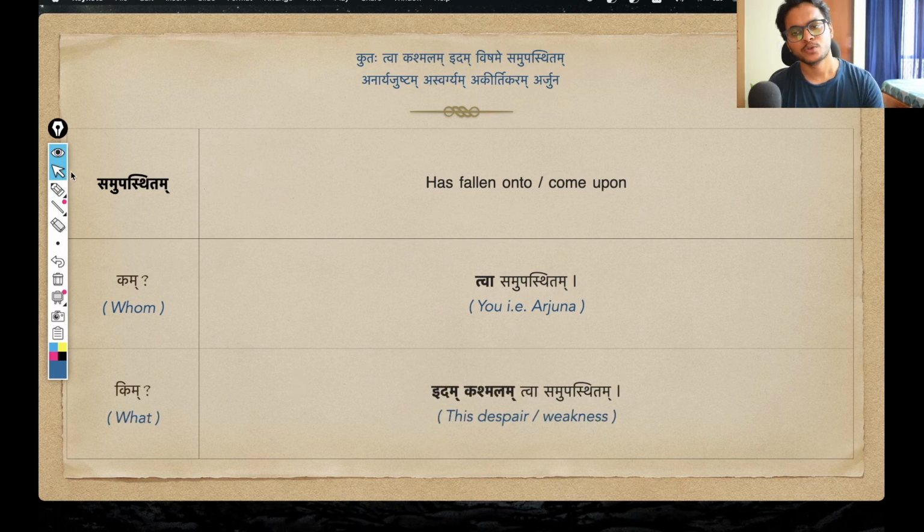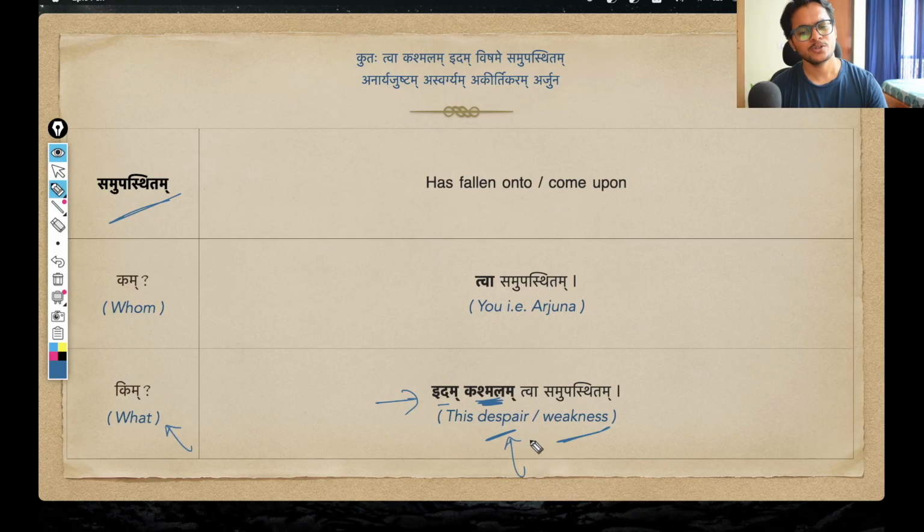And now let us move to the main part, that kim, what? We started with samupastitam, something has fallen onto, so what is that thing? And the response we get from the shloka is idam kashmalam tva samupastitam. So this word kashmalam is the main word. And kashmalam means despair or weakness. Despair is utter hopelessness, right? From that you get weakness also, and faint-heartedness, lack of courage also. So in general you can use this word despair.